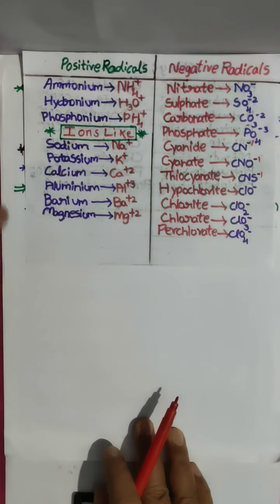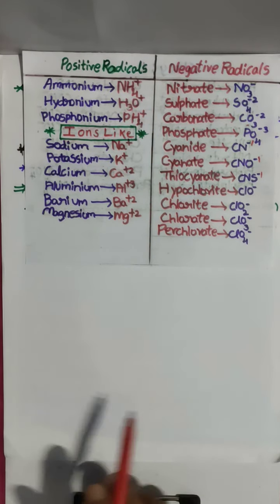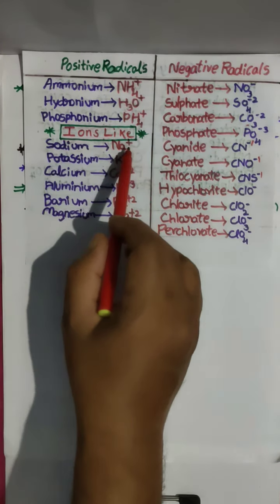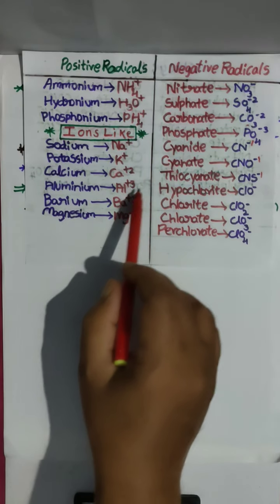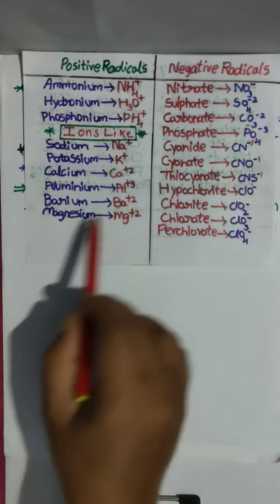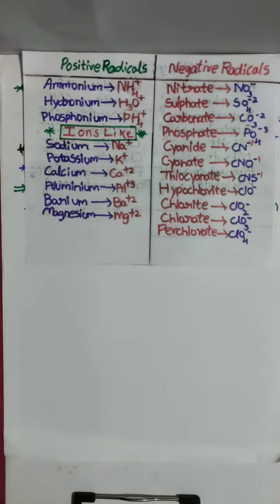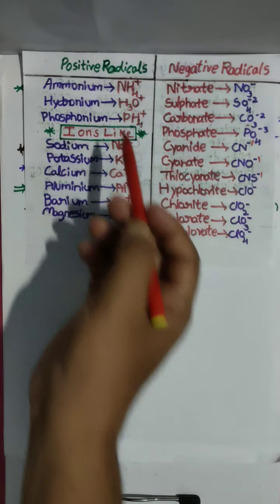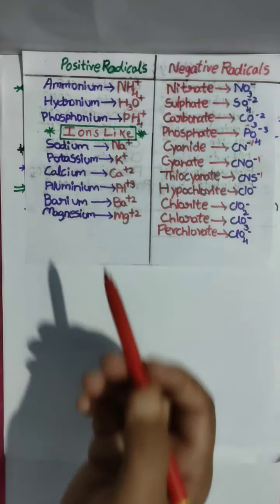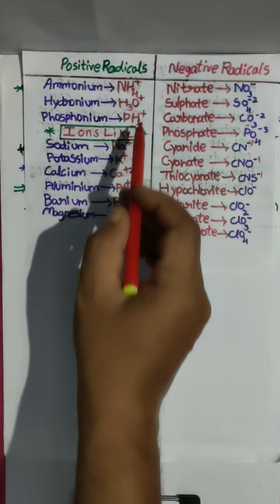If anybody needs, you can take a screenshot, it will be useful for you. So radicals are of two types, positive radical and negative radical. Here I have given sodium+, potassium+, calcium 2+, aluminum 3+, barium 2+, magnesium 2+. These are also positive ions. So you have to remember the positive radicals, their charges, and the negative radicals, their charges. Charge is very important, because the chemical properties depend on this charge only.